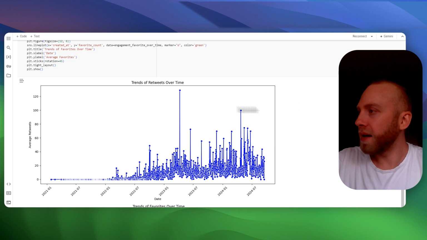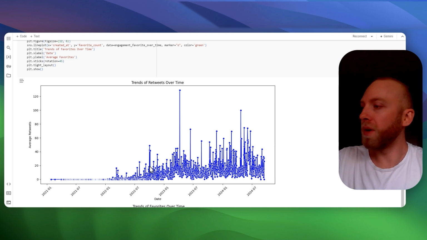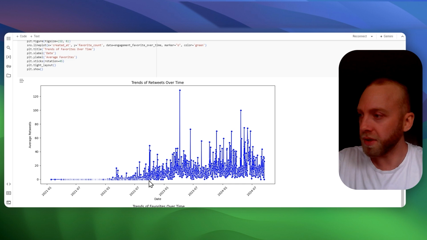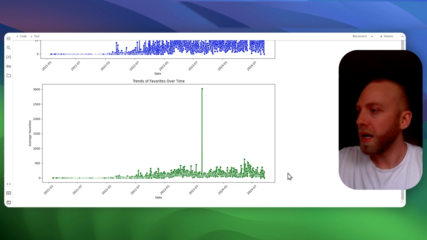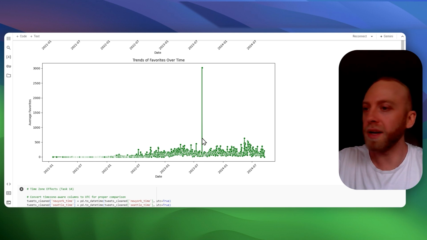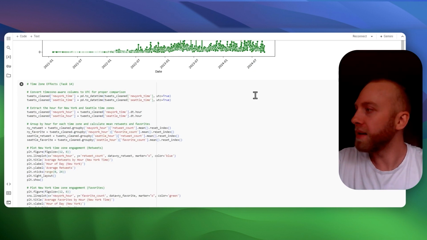And then here's retweets over time, how much of his tweets are getting retweeted over time. Here's the overall trend. You can see he's going pretty up, about right here. It's going up pretty good. And then the favorites. I'm sure when I talk to him later, he'll tell me what this one was. I could determine it too, but I'd like to hear the story from him because this is pretty phenomenal. You were going from an average of 500 and then boom, you got 3,000 here. Pretty interesting.